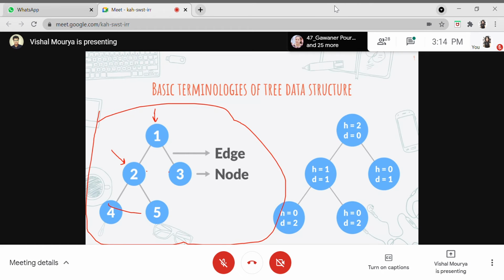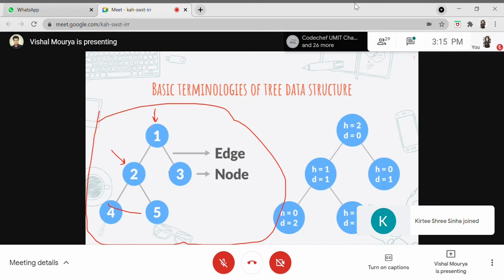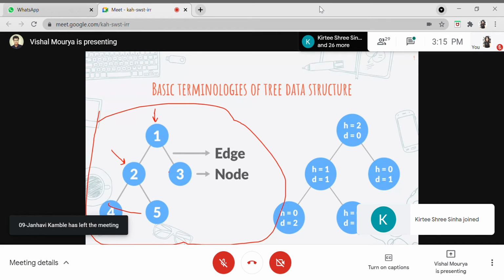So this is how a typical tree goes, and this is the hierarchical structure, you can say. As we see hierarchical structure in many organizations even. Starting from the students, committees and faculties, and going on to head of departments and deans, and then finally reaching up to the principal. And similarly, we see the hierarchical structure in a family. We basically call this a family tree. So let's say this is the grandfather, and then father, and then we. So this is how something like a tree data structure follows.